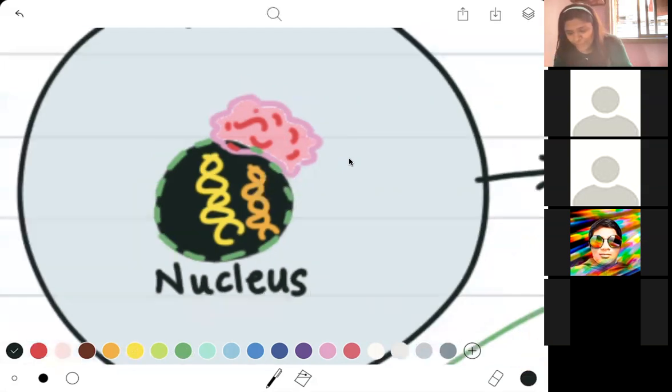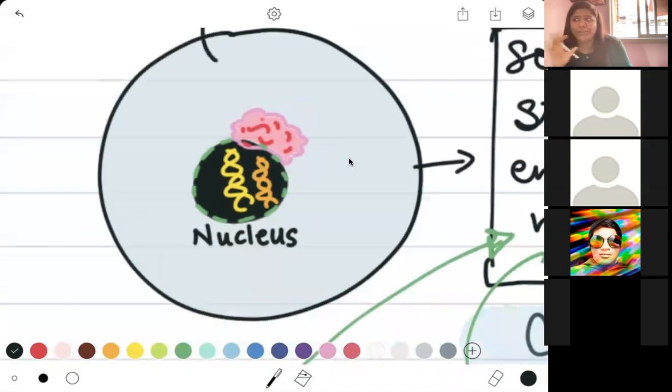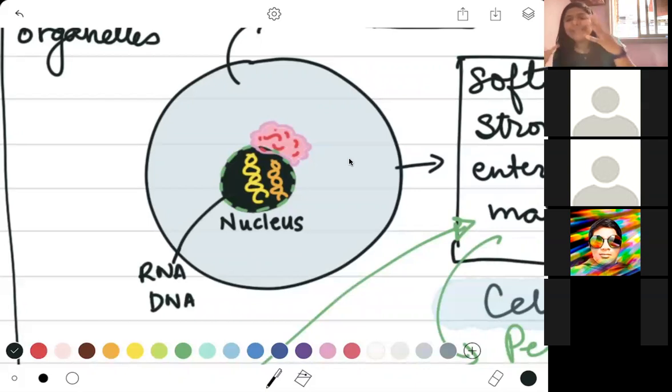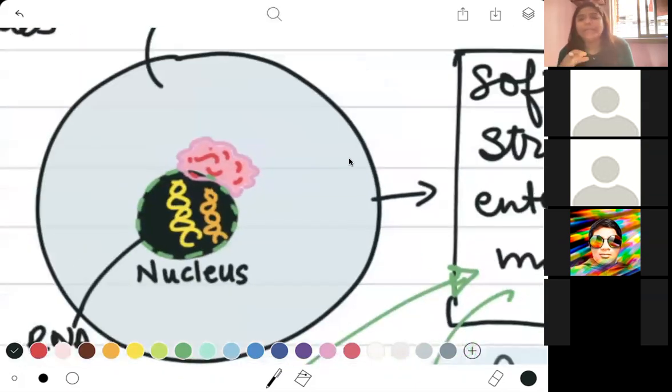The king and the queen are not of our interest right now. When you go to 10th standard, you would learn that these two things are your RNA and DNA. So that's the king and the queen that we're talking about right now. So I drew two structures inside. Now, apart from this, the entire kingdom is full of air. So all of this bluish fluid that I put in is like the air. Along with that, now a kingdom, in order to operate, needs a lot of other things.